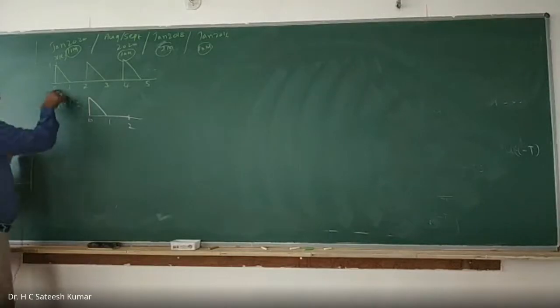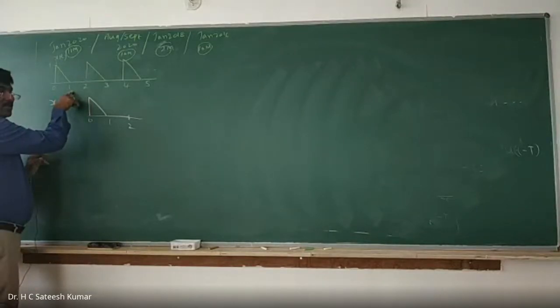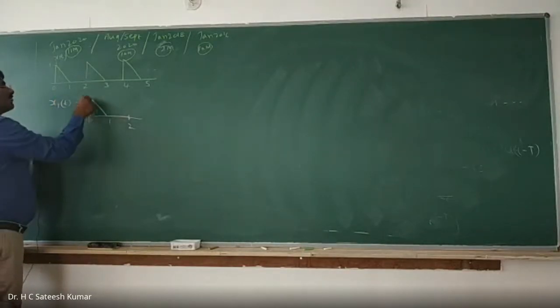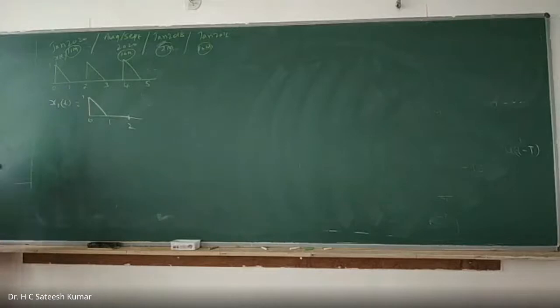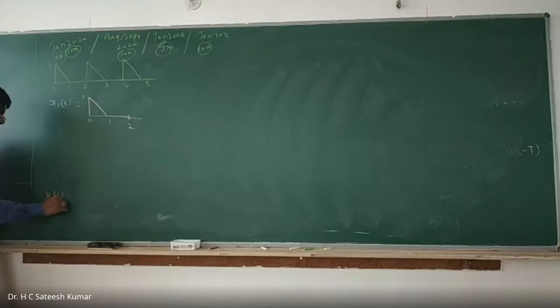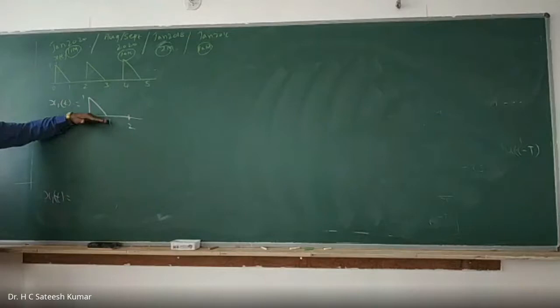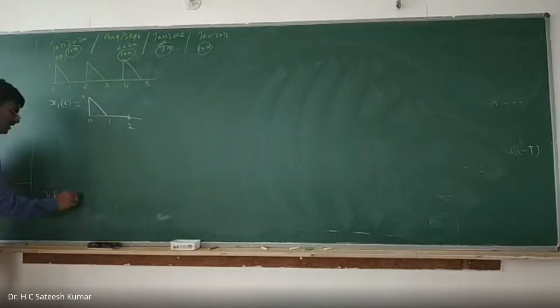Signal may lie up to time 1, but the signal is repeated after the interval 2. So this is your x1 of t. Right. x1 of t can be written as, first you go up by 1 step, because the ramp is starting from this point, step up by 1 unit. Therefore, you can write it as u of t.